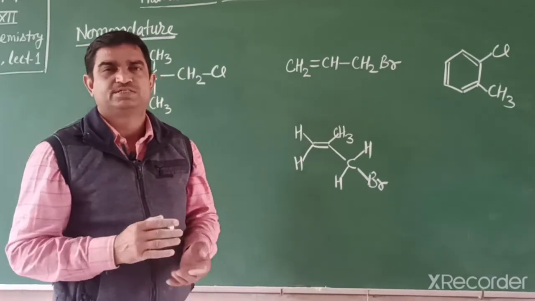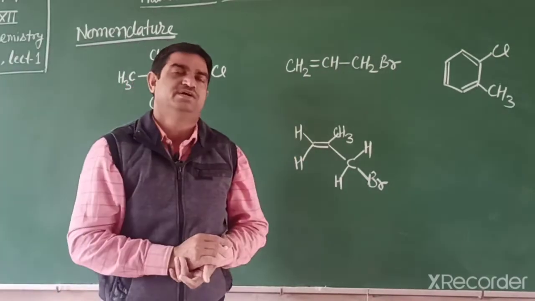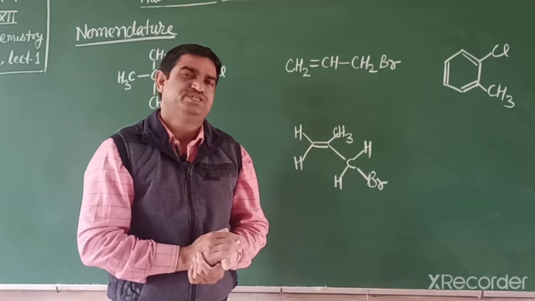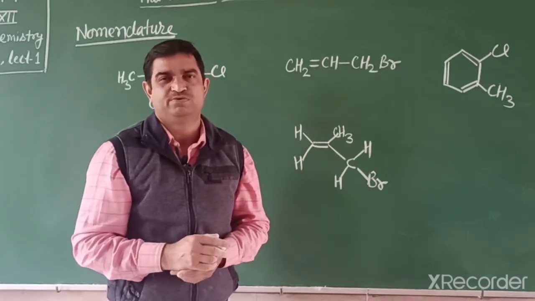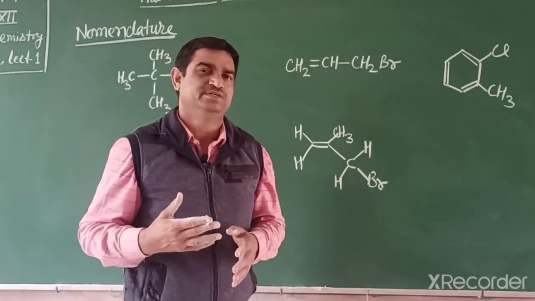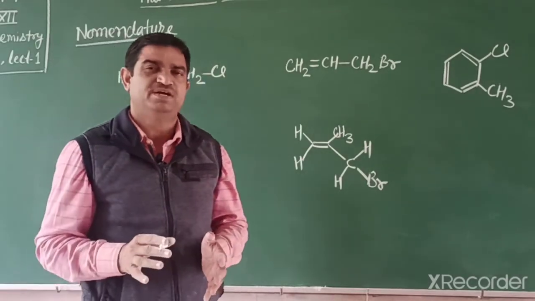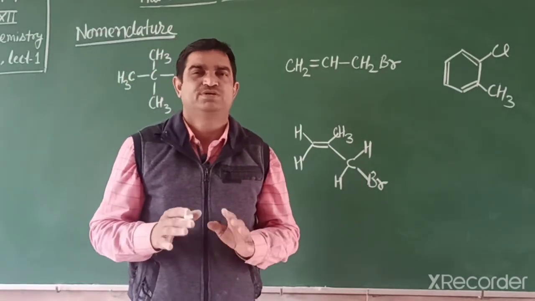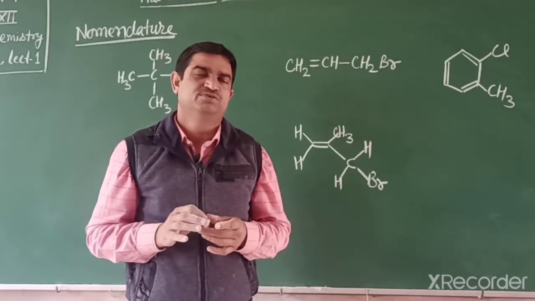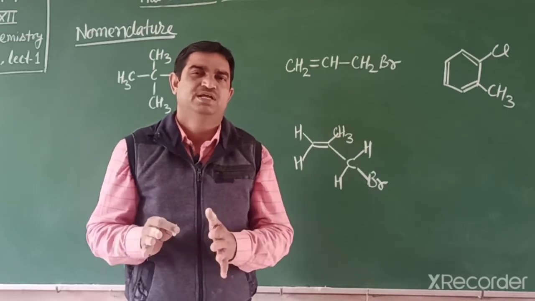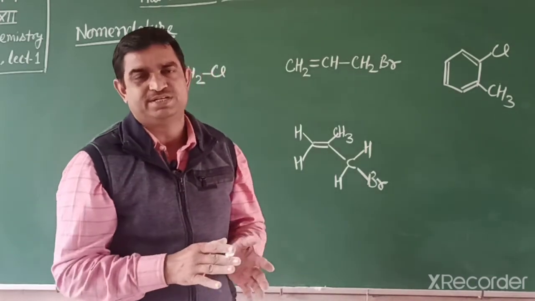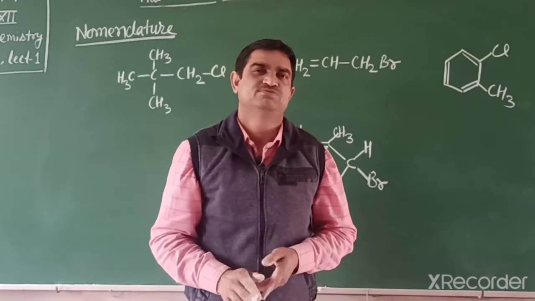Now students, we explain the nomenclature of haloalkanes and haloarenes. In 11th class, you learned how to write the IUPAC nomenclature of any organic compound. Let me revise what you have studied. First we identify the functional group and the longest hydrocarbon chain and substituents. Numbering starts in such a way that the functional group carbon gets the lowest number, as well as the substituents. If there is a preference between a substituent and a functional group, the preference should be given to the functional group.